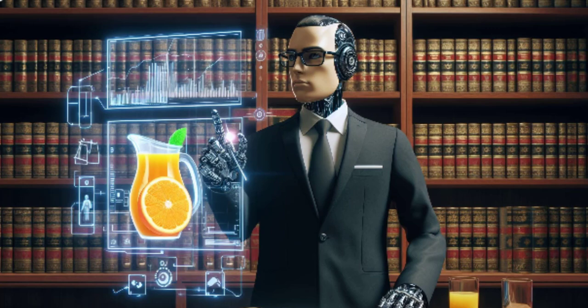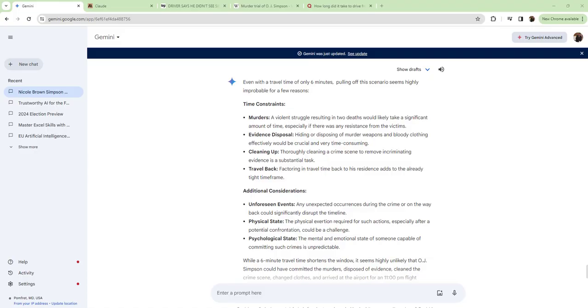And in this video, we're going to look at yet another very important use case that you will be seeing in the AI space. And that is in the legal sector, sifting through evidence, making inferences, perhaps even being able to identify whether a perpetrator is guilty or innocent. Well, let's find out today by using AI to look at the evidence from the O.J. Simpson trial. To do my analysis, I'm going to be using the three major AI chatbots out there, which are ChatGPT, Google's Gemini, and Anthropic's Claude.ai.